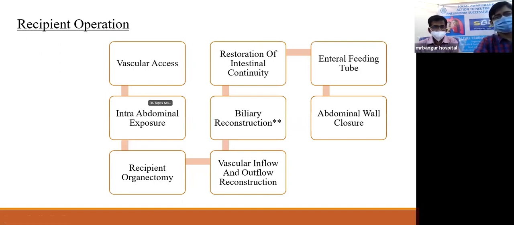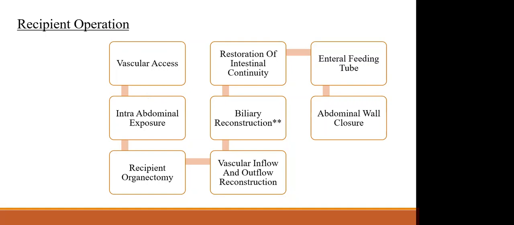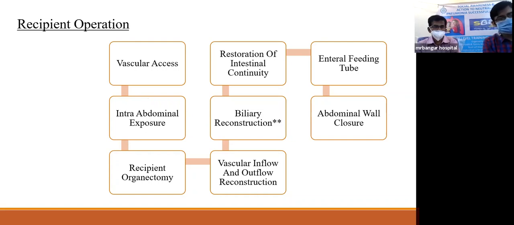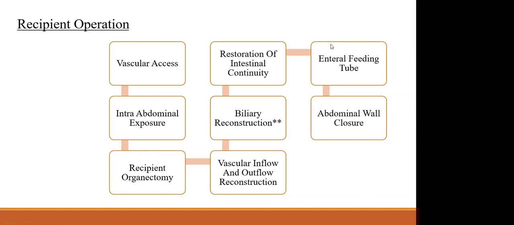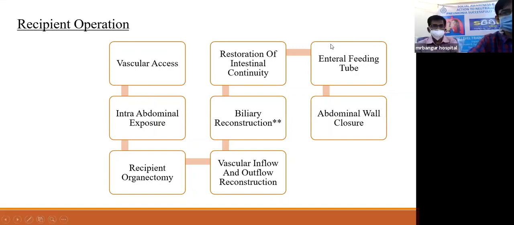Very briefly, the recipient operation: we first take vascular access, intra-abdominal exposure, and recipient organectomy is done. Firstly, vascular inflow reconstruction is done. If liver is being transplanted, then biliary reconstruction is done. There is restoration of the intestinal continuity. An enteral feeding tube is placed and the abdominal wall is closed.